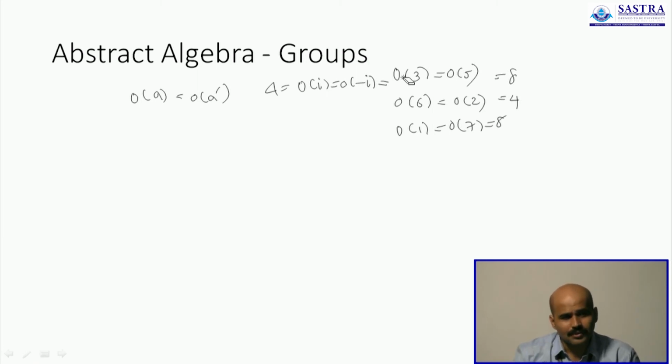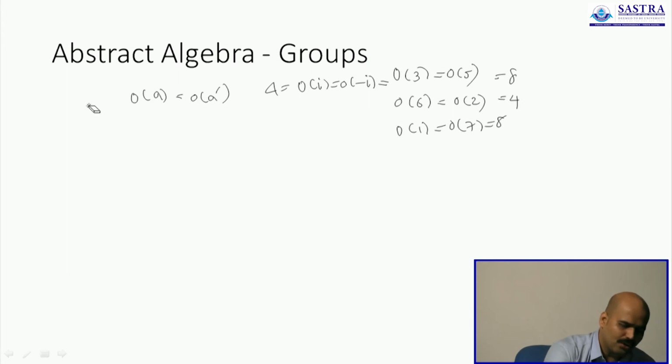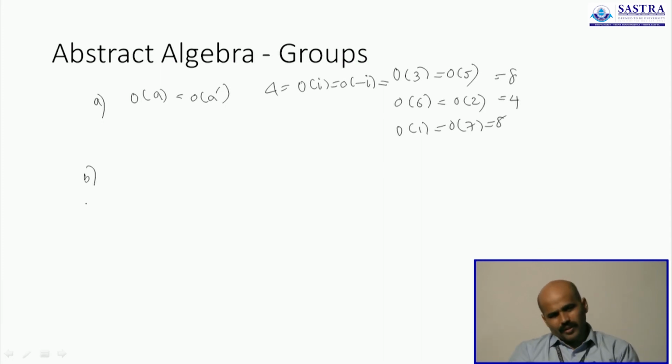And the same happens with minus i. Minus 1 is its own inverse, so you don't have to compare with anything. So for any finite group, the order of an element A and the order of its inverse element are one and the same.